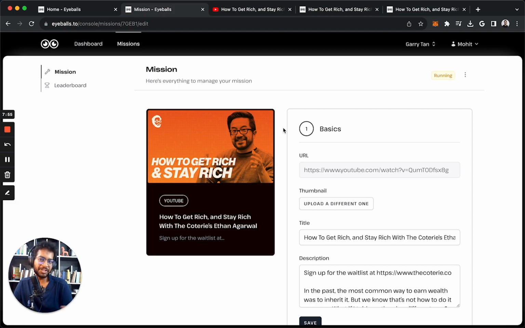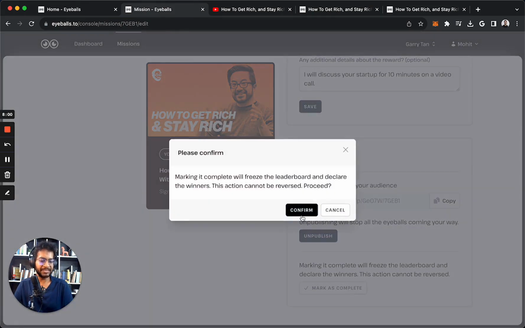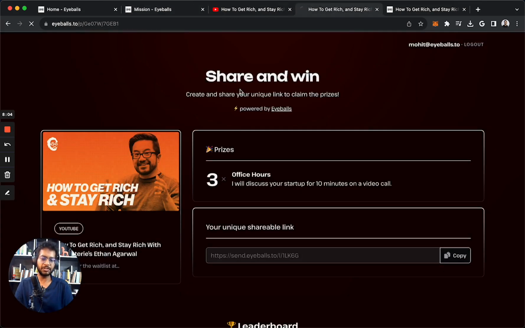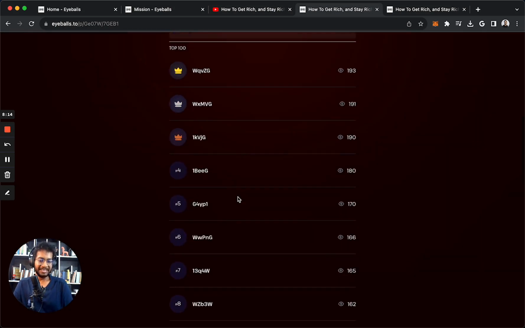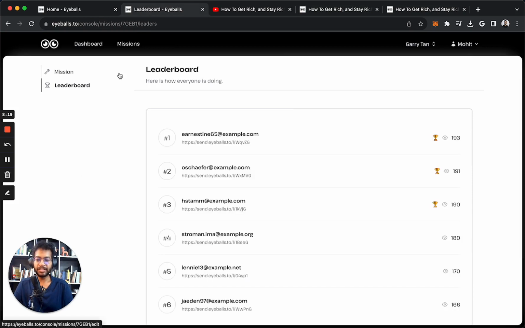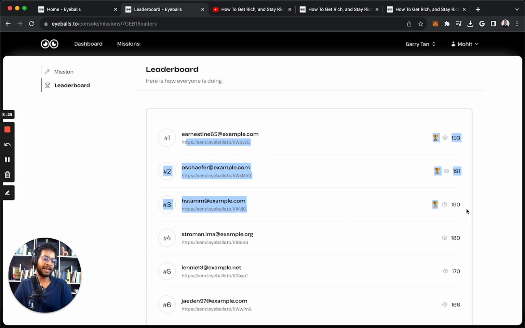You can mark this mission as complete and declare the winners. So we'll mark this mission as complete. This will freeze everything. So now this page won't allow anybody to create links anymore. The leaderboard is frozen, and over here, you can check the leaderboard, and these 3 people are declared winners automatically, because Eyeballs knew the top 3 people have to win. So these are the top 3 people and they're declared as winners.